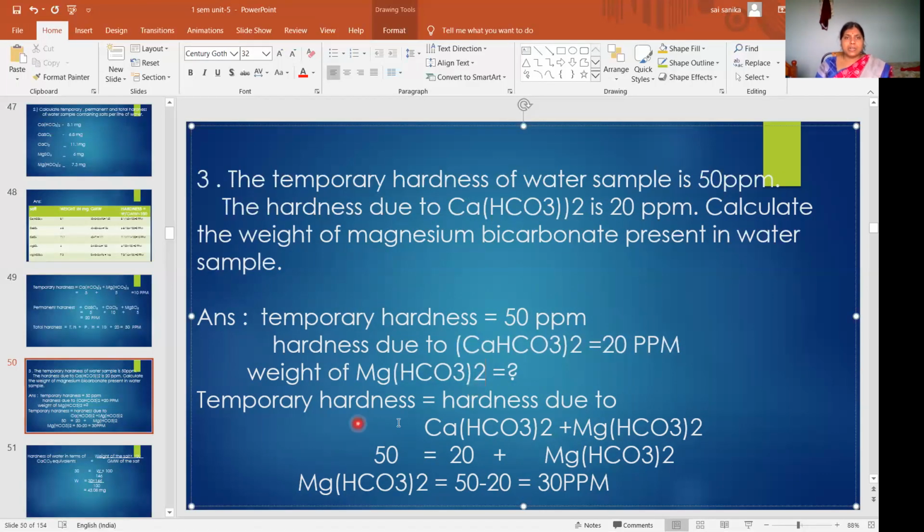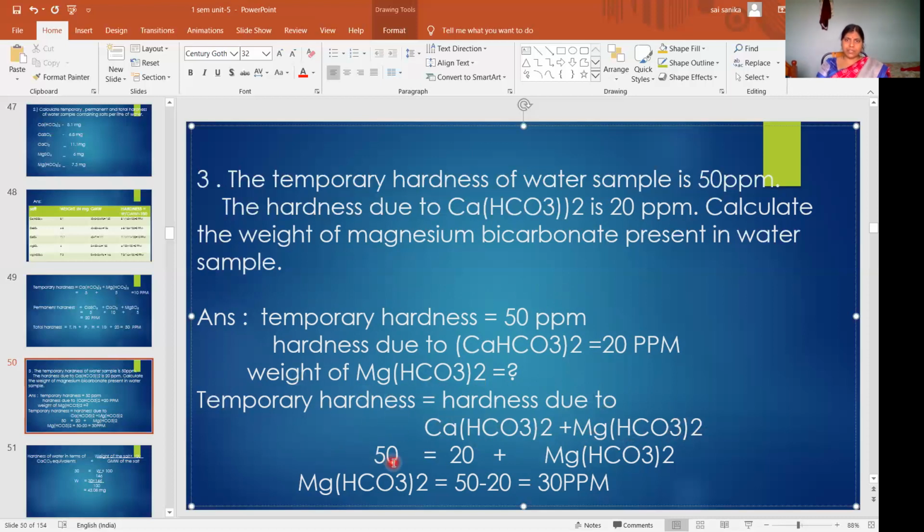Temporary hardness is due to which salts? These two salts. So temporary hardness is equal to hardness due to calcium bicarbonate plus magnesium bicarbonate. How much is the temporary hardness? 50.